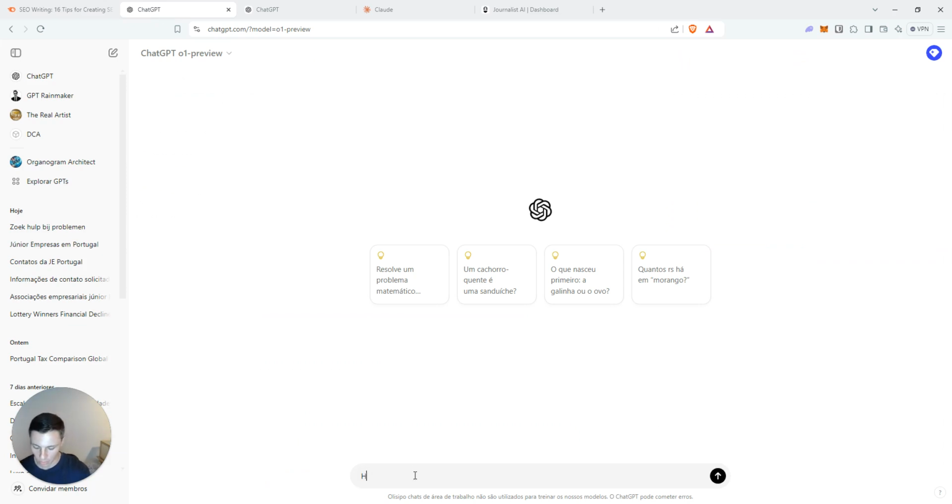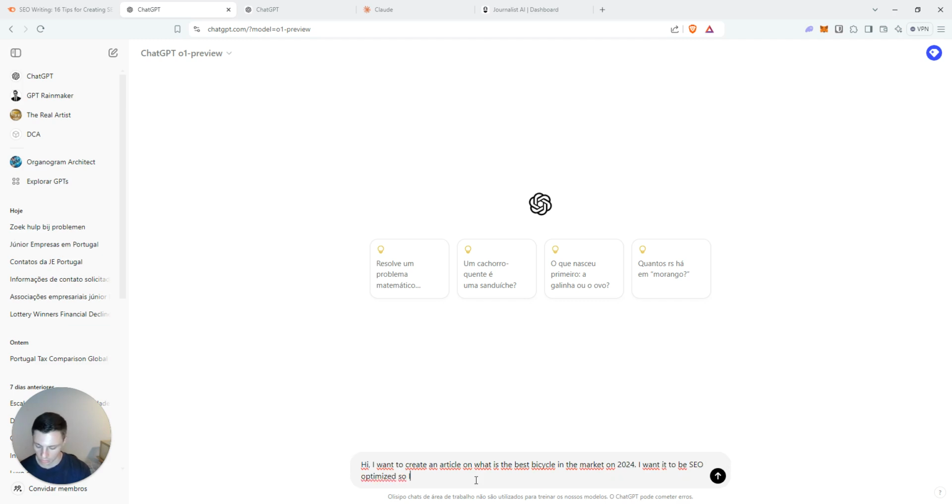And I'm going to give a prompt. This is the O1 preview model, and I'm going to say I want to create an article on what is the best bicycle in the market in 2024. I want it to be SEO optimized so I can drive traffic into my blog that talks about bicycle products.